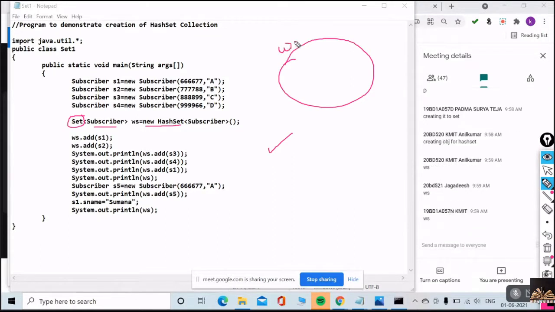The name of the set is WS, and this is a HashSet. A HashSet gets created. And I told you already, HashSet doesn't contain duplicates. HashSet is an unordered collection of elements. These two things you need to remember. Set always doesn't contain duplicates, number one. Number two, it contains only an unordered collection of elements.